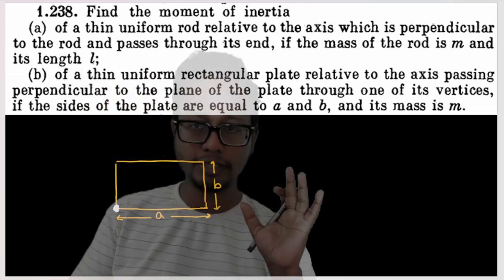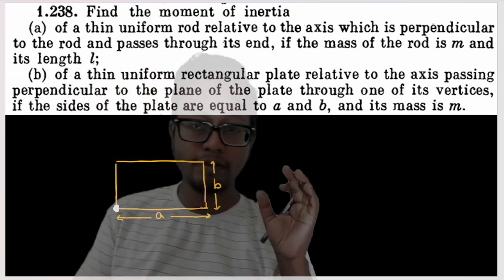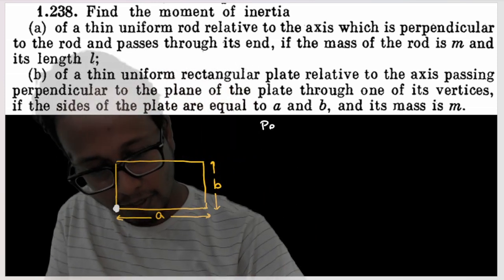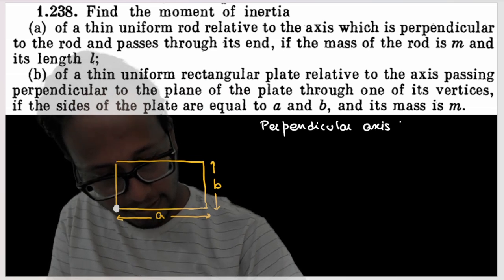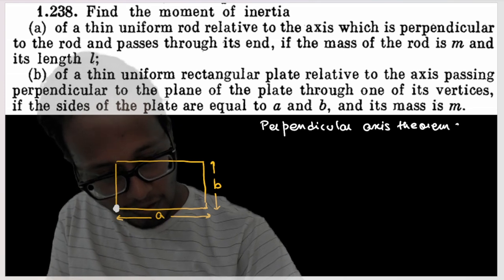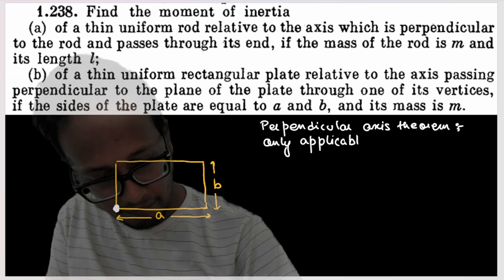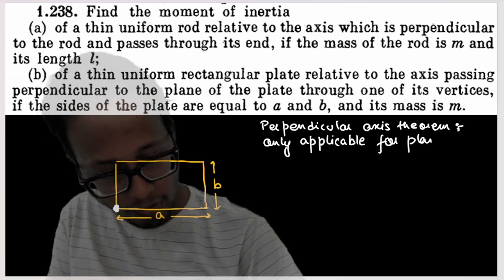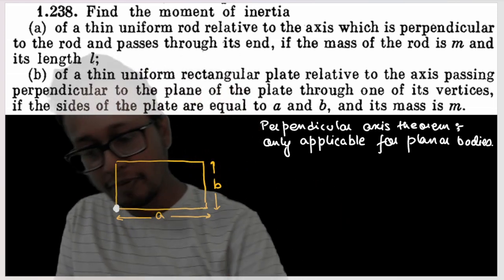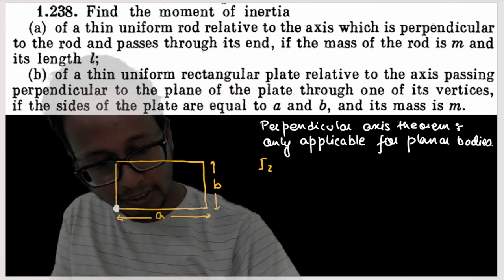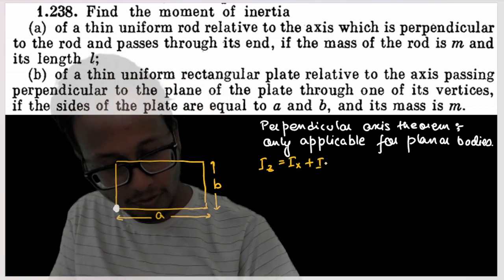Understood? What I'll use here is the perpendicular axis theorem. The perpendicular axis theorem is only applicable for planar bodies, or 2D bodies. What the perpendicular axis theorem says is that the moment of inertia about this axis is equal to the moment of inertia about the x axis plus the moment of inertia about the y axis.